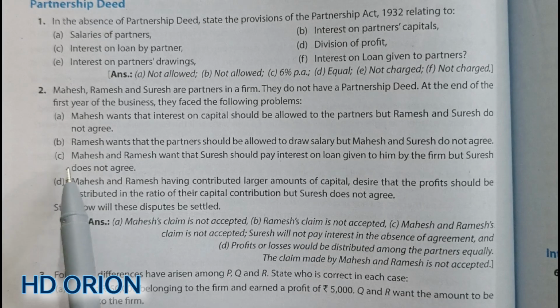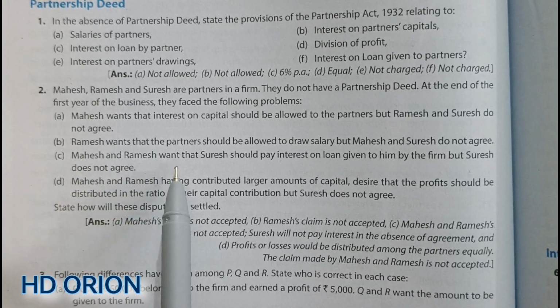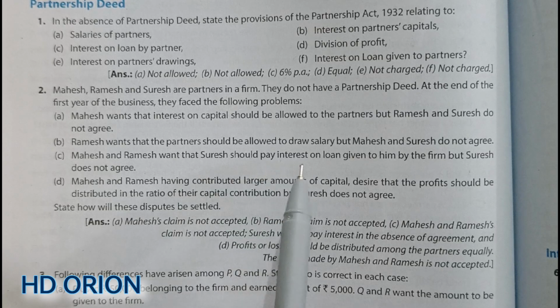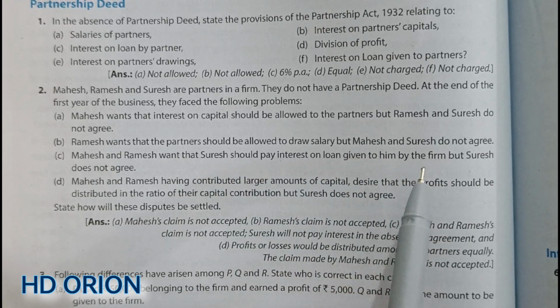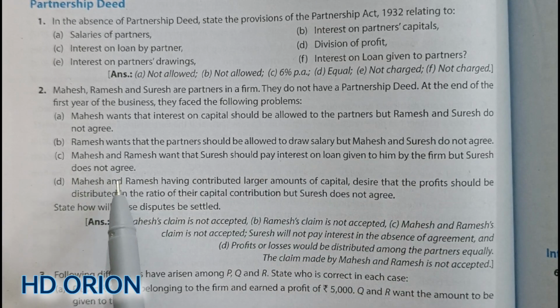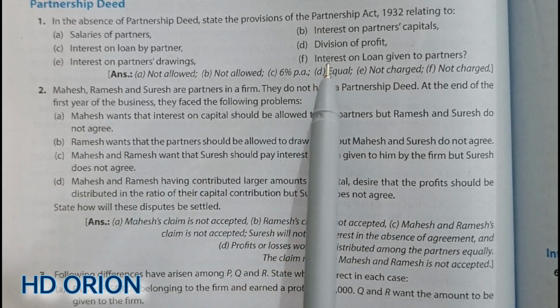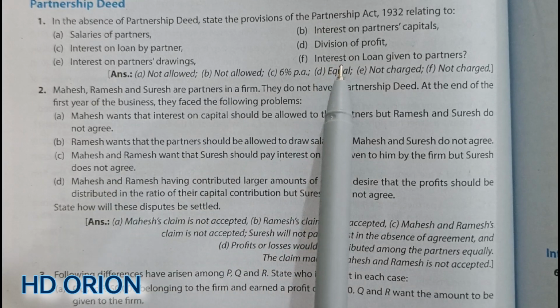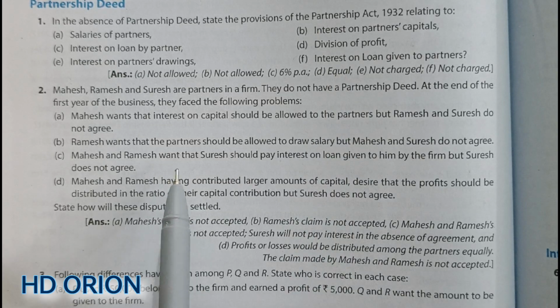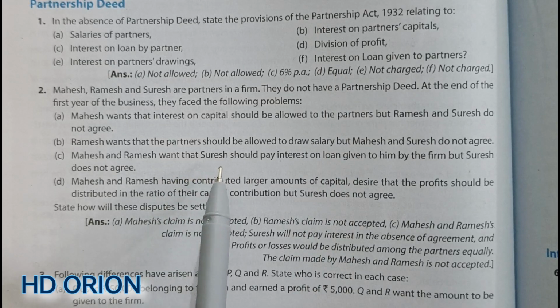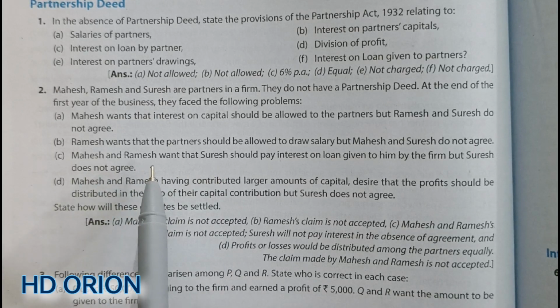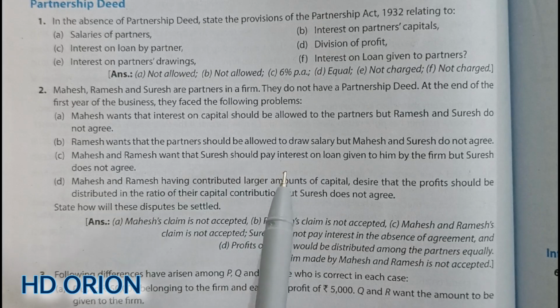Then point C, Mahesh and Ramesh want that Suresh should pay interest on loan given to him by the firm, but Suresh does not agree. So here is a point related to point F in the previous question. Here also, the firm has granted loan to one of the partners, and now two of the partners are asking Suresh to pay interest on loan, and there is no partnership deed. So no interest on loan will be charged by the firm from the partner.